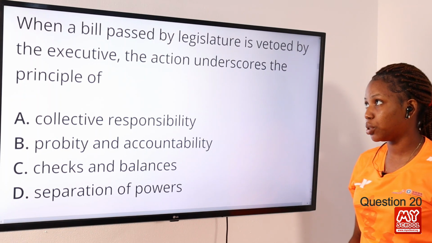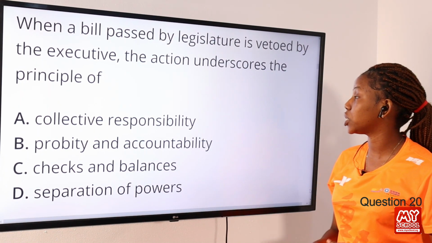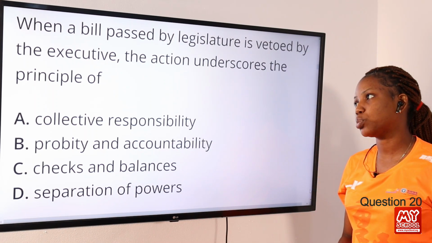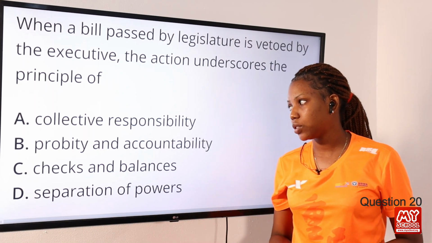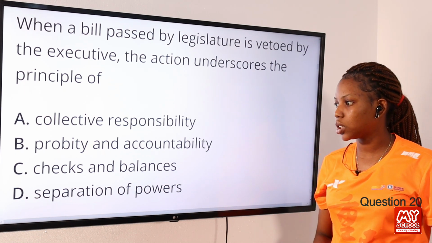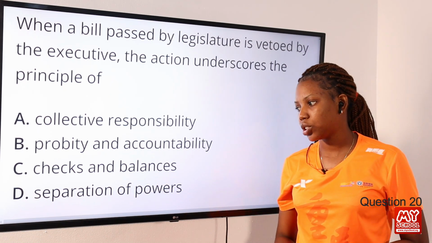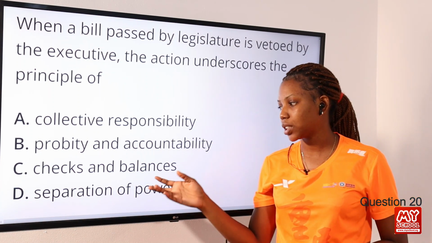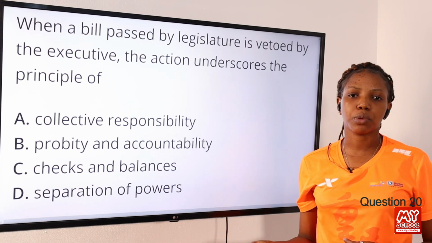Question 20. When a bill passed by legislature is vetoed by the executive, the action underscores the principle of option A, collective responsibility, option B, probity and accountability, option C, checks and balances, option D, separation of powers. The answer to this question is checks and balances. So why is it option C?